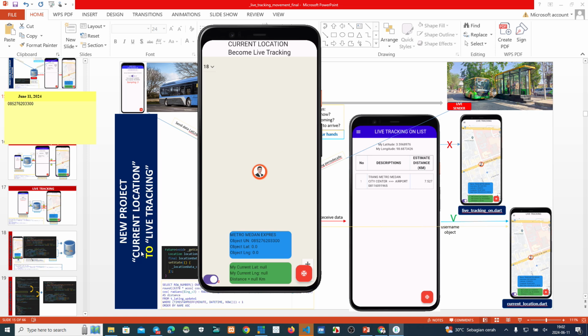My latitude on my smartphone, put here. Okay, we see this one. This is my smartphone login. Yeah, object username. Okay, this is my latitude and longitude. This is my current latitude and longitude.